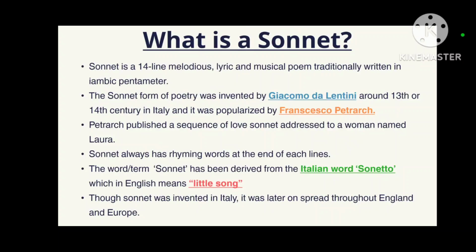Though the sonnet was invented in Italy, it later spread throughout England and Europe. As we saw earlier, the Italian writer Giacomo da Lentini invented the sonnet in Italy, and it was made famous by Petrarch. But as it was an Italian invention, it does not limit itself to Italy; it became famous throughout England, throughout Europe, and today we study it throughout the world. If you write any good thing, it will always become famous. It will not be limited to your country, but will spread across the globe. That is how the sonnet became very famous, and today we are studying it in our English literature introduction to poetry.